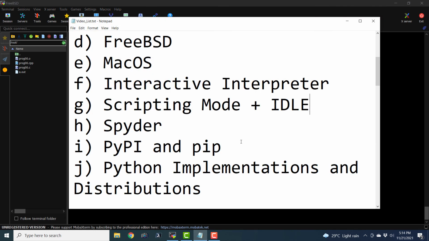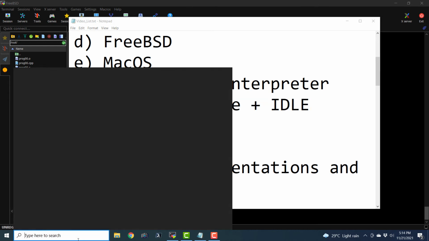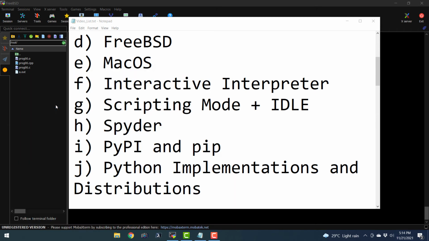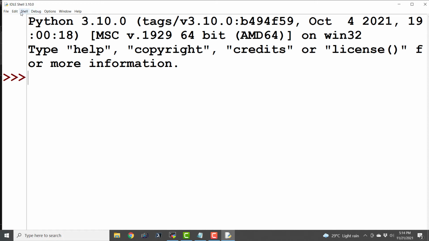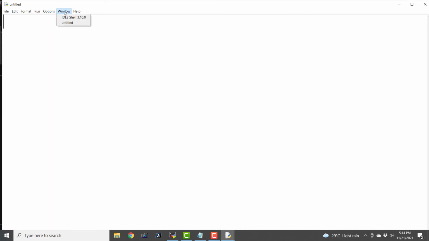So let us see the next thing in the agenda. We have seen the scripting mode as well as the details of the IDLE editor. Let me open the IDLE editor again, and let me show you quite a few more things. I think we have already gone through the configuration stuff. Here we have the option for file. We can edit it, format, run. You just click run module and it is going to run that. We can configure the IDLE from the options like this. Then there are a couple of options related to the window, and here we can get the help.